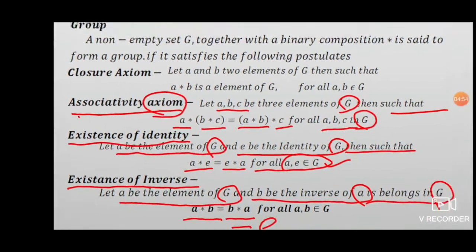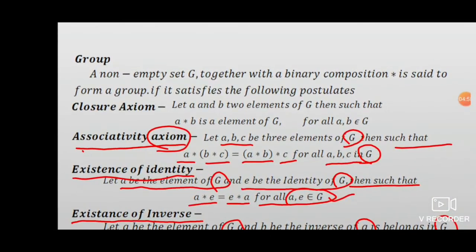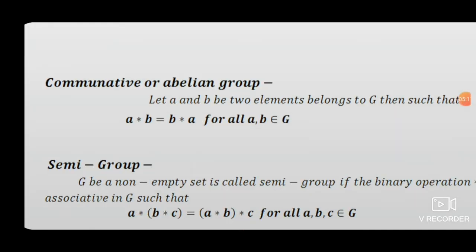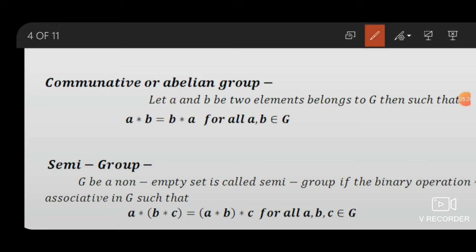Commutative or abelian group. A set G is said to be a group if in addition or multiplication the above four postulates or axioms are satisfied. A set G is said to be an abelian group if, in addition to the above four properties of group, this property is also satisfied.